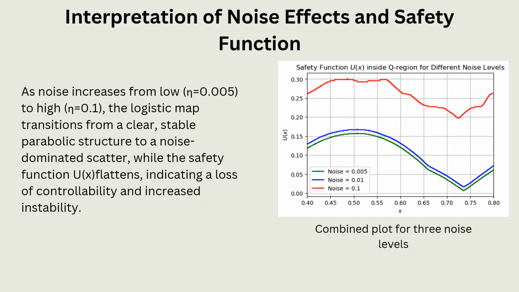Interpretation of noise effects and safety function. This slide shows how noise affects both the logistic map and its safety function. At low noise, the safety function is well defined, meaning control is easy. As noise increases, the safety function flattens, indicating that the system becomes unstable and harder to control. This transition from deterministic chaos to stochastic behavior is clearly visible in the plots.